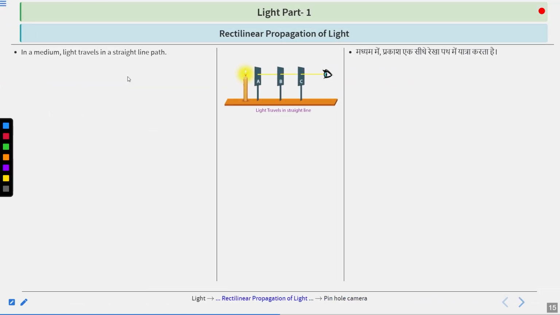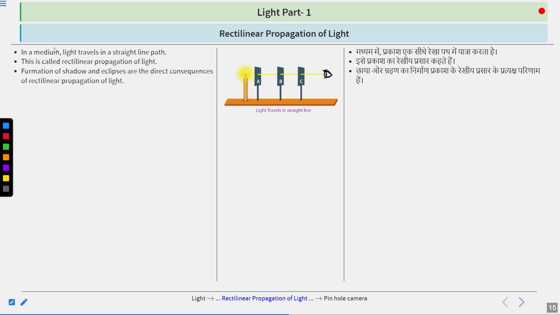In a medium, light travels in a straight line path. This is what we're talking about, the rectilinear propagation of light. So whenever we talk about the rectilinear propagation of light, we always say in a medium, light travels in a straight line path. Formation of shadow and eclipses are the direct consequences of rectilinear propagation of light.